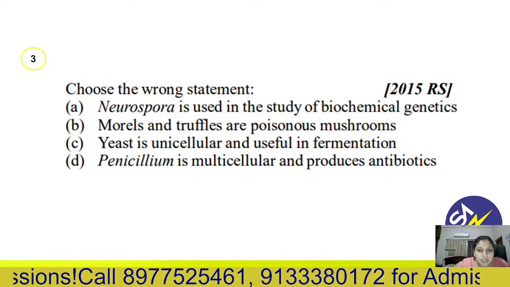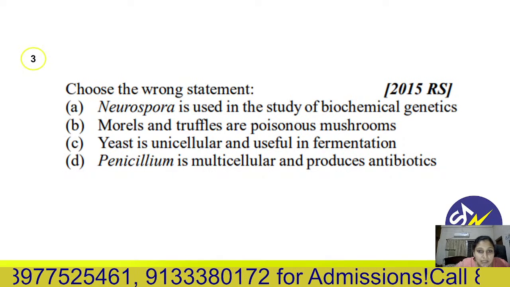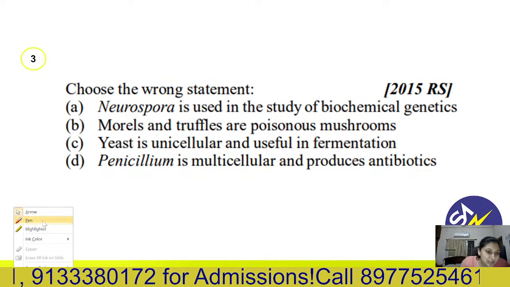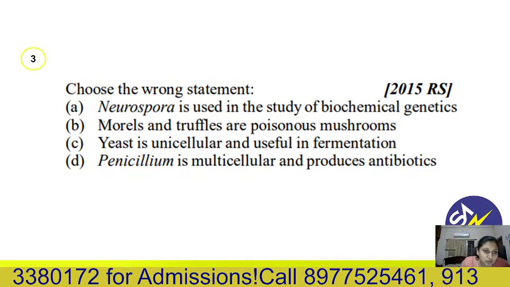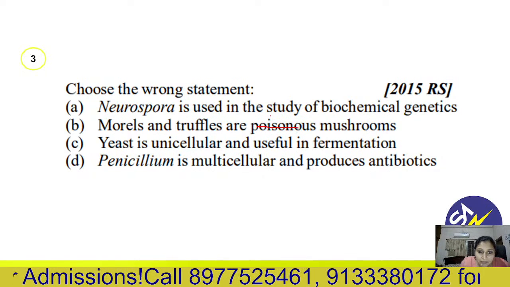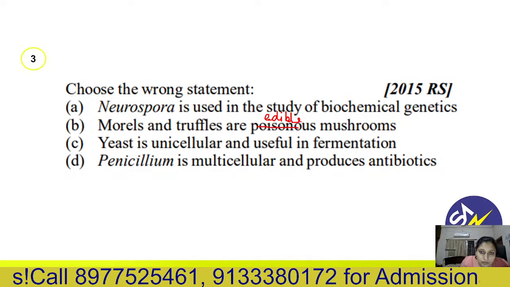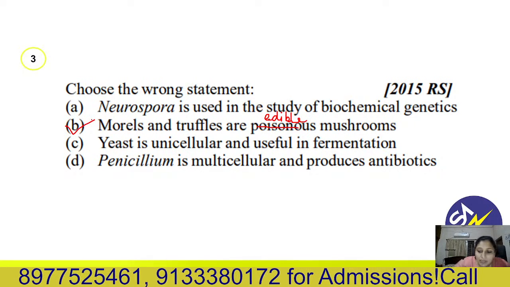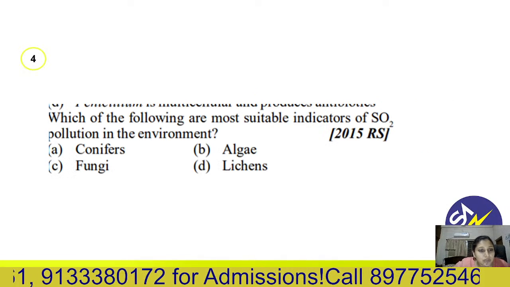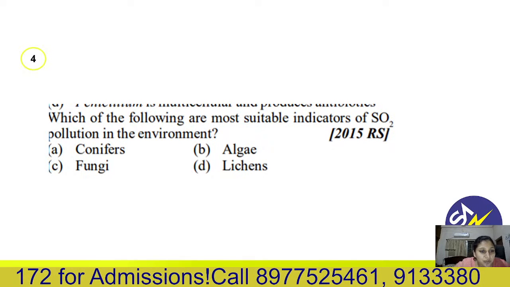Then third one, choose the wrong statement here. Neurospora is used in the study of biochemical genetics. That's right. Morels and truffles, they are poisonous mushrooms. That is wrong. Morels and truffles are actually ascomycetes and they are not poisonous. They are edible fungi. So this is our correct option. Correct option is 3B.